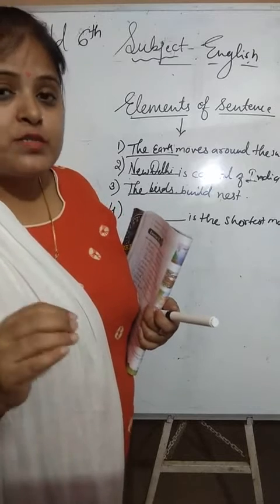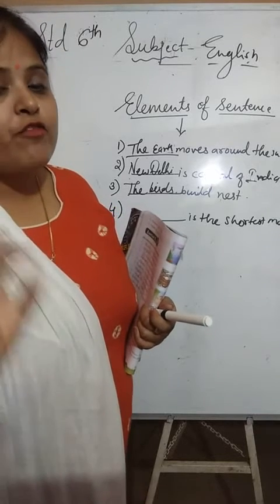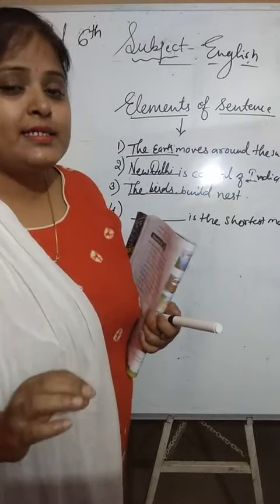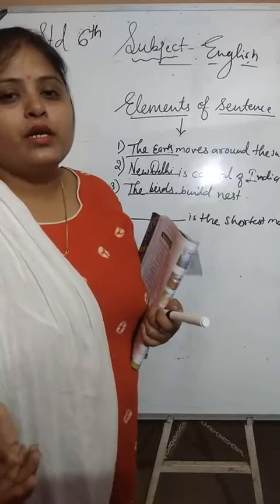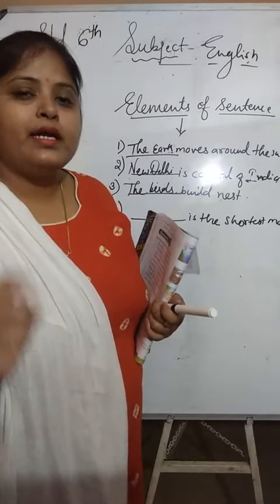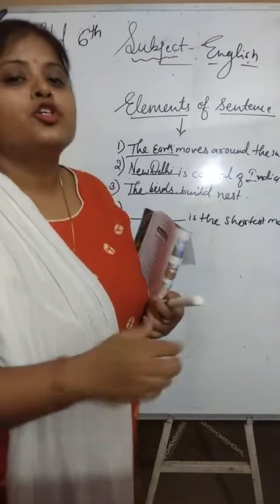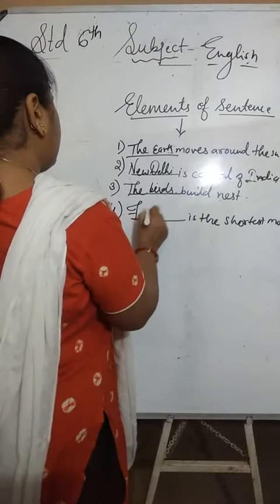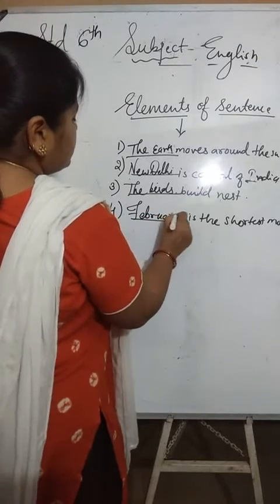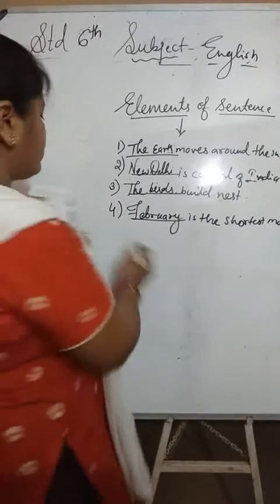Which is the shortest month? Everybody knows that February has only 28 days. If it is a leap year, then there are 29 days. So only February is the shortest month. So you can say that February is the shortest month.